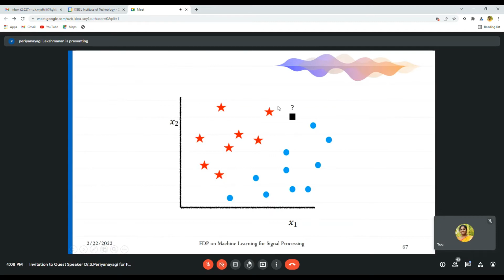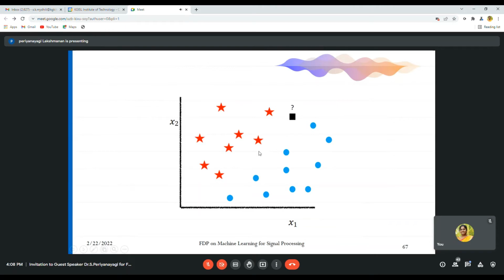How to plot this particular graph: first we'll be plotting this graph by using certain values, based on the height and the width. For example, x1 is the height and x2 is the width. So if your rose has a height of 3 mm and a width of 1 mm, it will be plotted here. Again, a height of 2 and a width of 1.5, it will be plotted here.